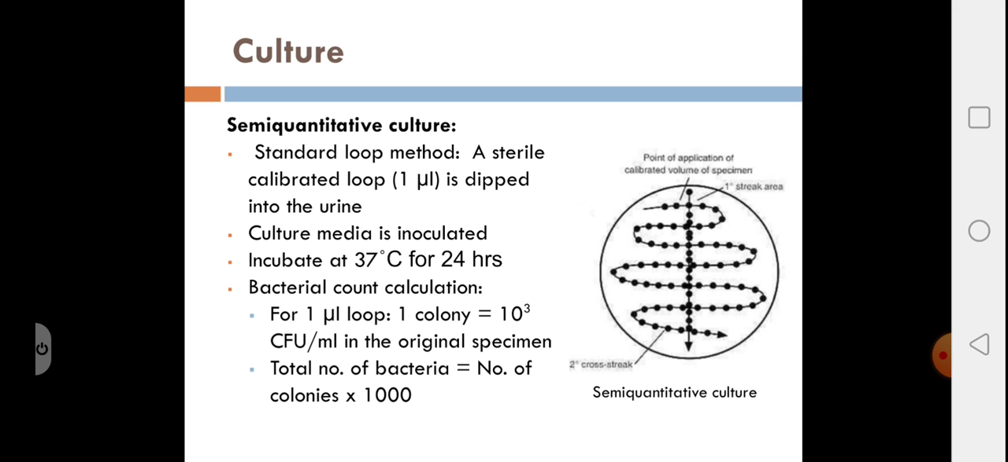The next day you have to count the number of colonies. And how do you get the total number of colonies? It is the number of colonies on the plate times 1000. Why 1000? Because for a 1 microliter loop, 1 colony represents 10 to the power of 3 bacteria, or 10 to the power of 3 colony forming units per ml of urine sample. Okay.